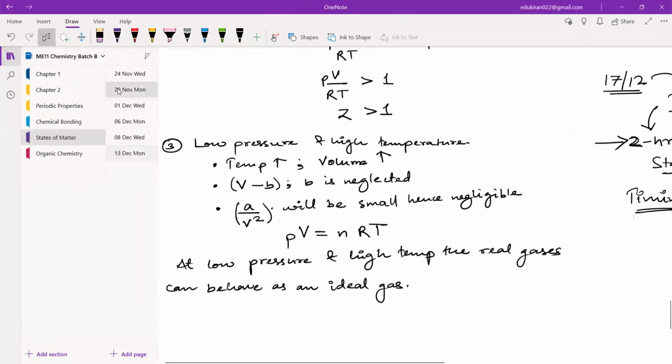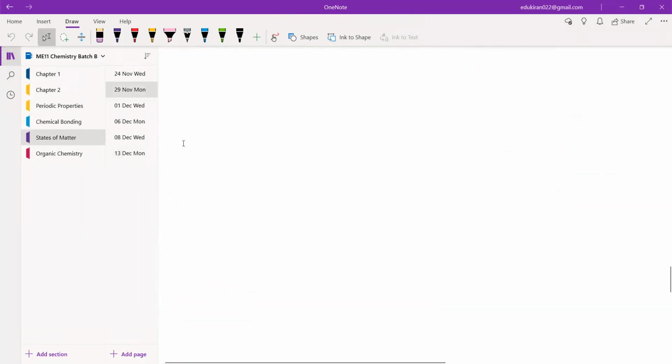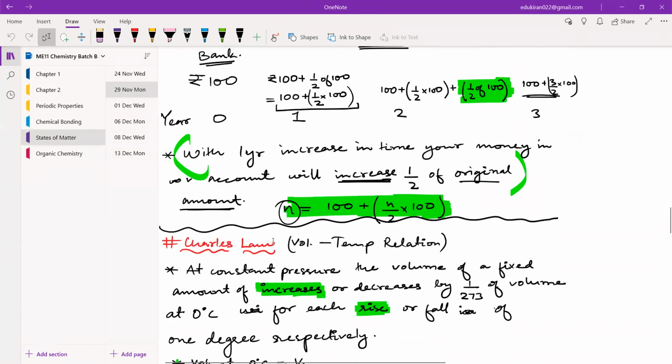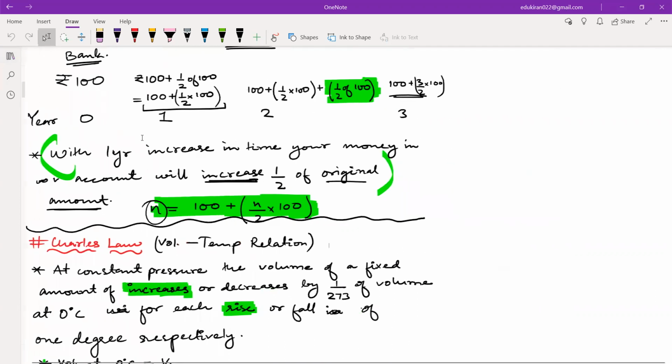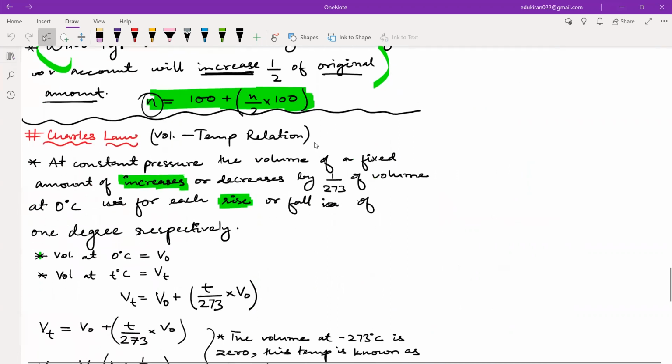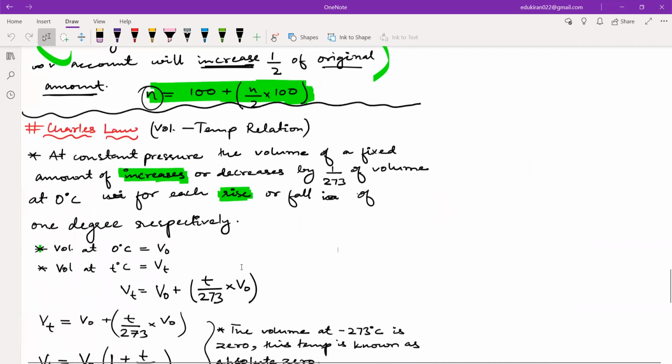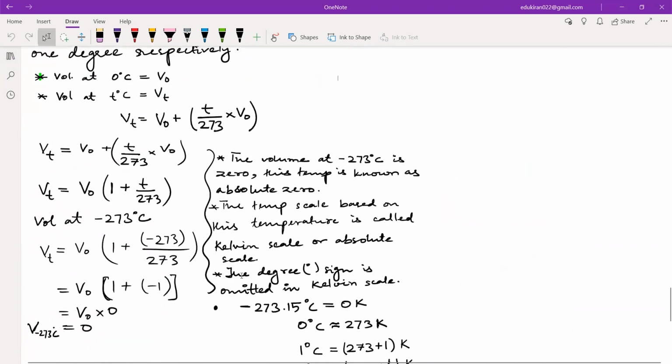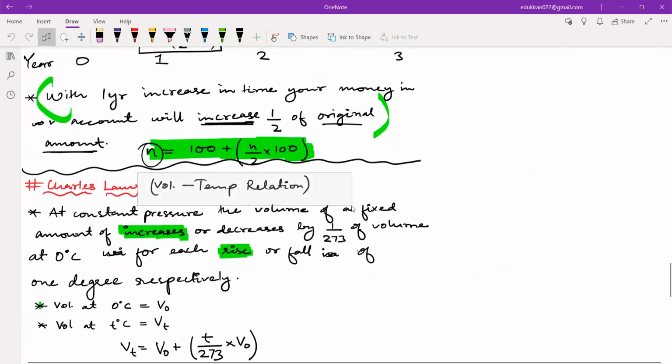Don't say that, please. What are you saying, Surat? We have written the volume and temperature relationship. No, no, Atif, I did not ask you anything. Yes, Surat, I have written it wrong. Tell me. If you had learned this now, then you would not have needed this relationship here.